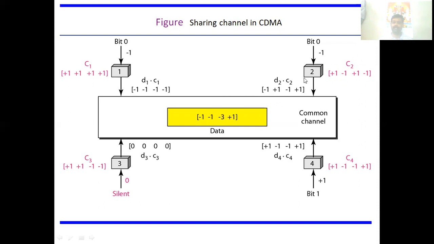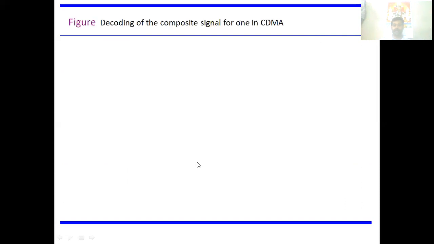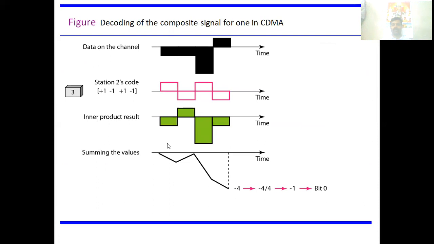So you'll be getting minus into plus, minus; minus into minus, plus; again minus into plus, minus; plus into minus, minus. So this is the data you are getting finally. This is the inner product you are getting.